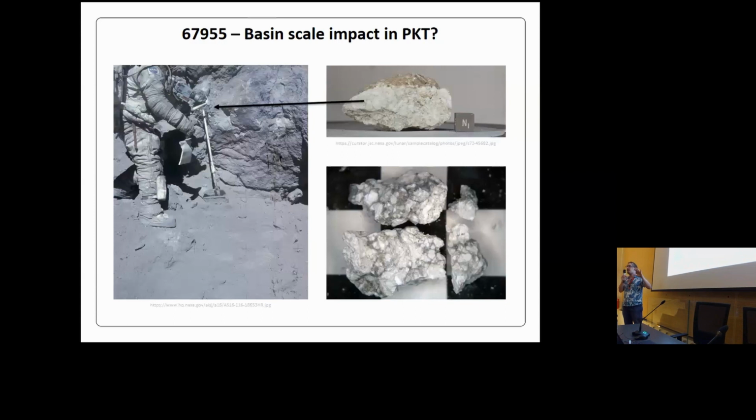This sample is interesting because it is anorthositic norite, or noritic anorthosite, depending on how you look at it. It has flat, low rare earth element contents, but one of those dating studies, Norman et al. 2016, looked at the trace element patterns in plagioclase and pyroxene and suggested that the parental melt from which this sample crystallized was actually a KREEP-rich melt, which would connect this sample to the Procellarum KREEP Terrane. So this 4.2 billion year age signature might be connected to the Procellarum KREEP Terrane.